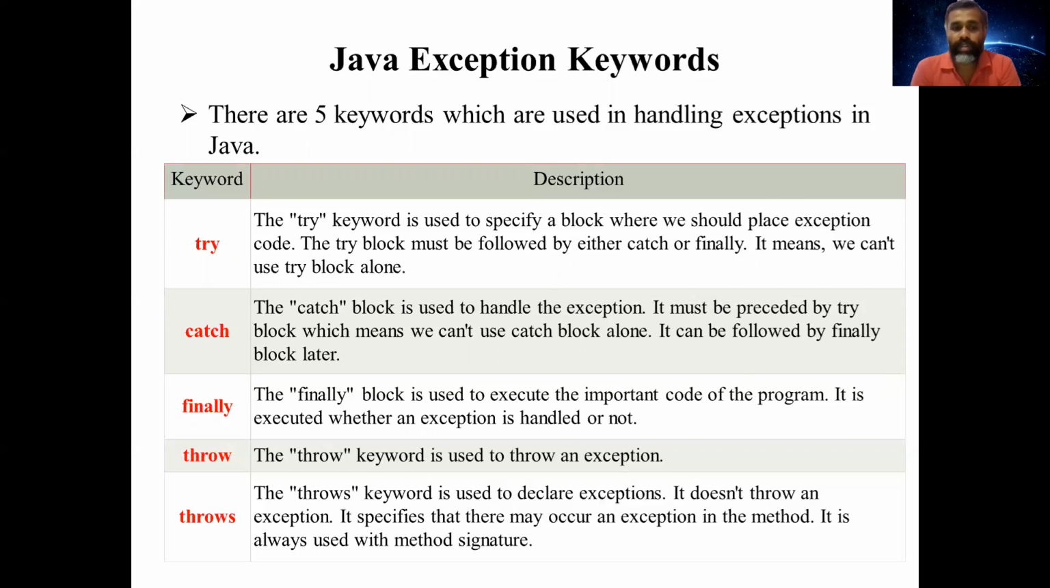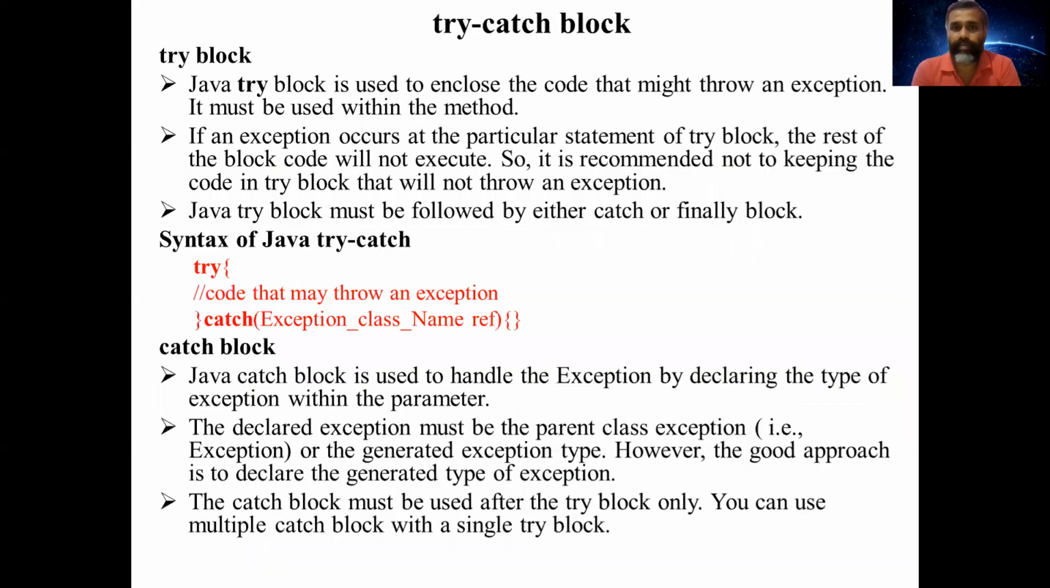And throws. The throws keyword is used to declare the exceptions, not to throw the exception. It declares the exception. It does not throw an exception. It specifies that an exception may occur in the method. It is also used with the method signature. So these are the 5 keywords used in Java exception.